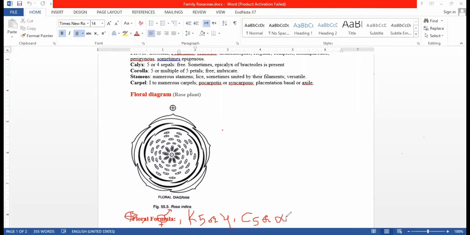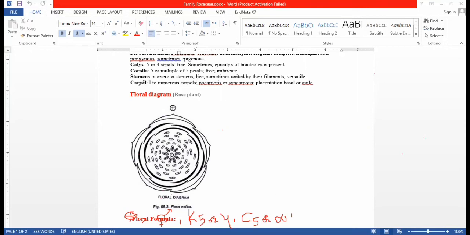In Rosa indica, their number is uncountable, infinity, and they are mostly free. So we write it this way for free sepals. If the sepals are united, then we put a bracket around the number 5.